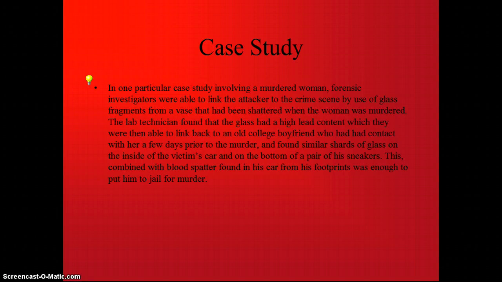Case study. In one particular case study involving a murdered woman, forensic investigators were able to link the attacker to the crime scene by use of glass fragments from a vase that had been shattered when the woman was murdered. The lab technician found that the glass had a high lead content, which they were then able to link back to an old college boyfriend who had had contact with her a few days prior to the murder, and found similar shards of glass on the inside of the victim's car and on the bottom of a pair of his sneakers. This, combined with blood spatter found on his car from his footprints, was enough to put him in jail for murder.